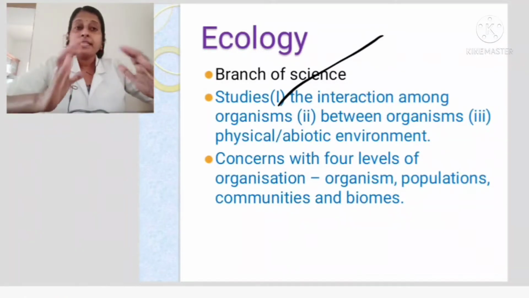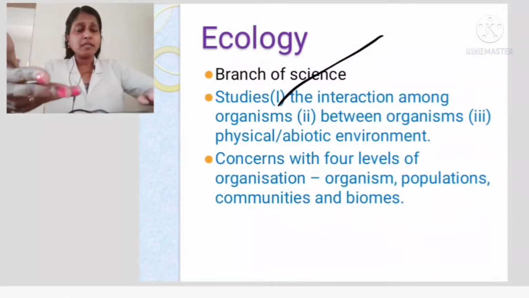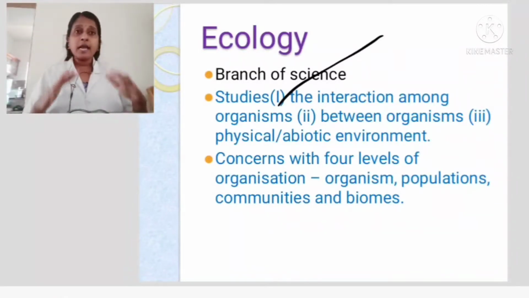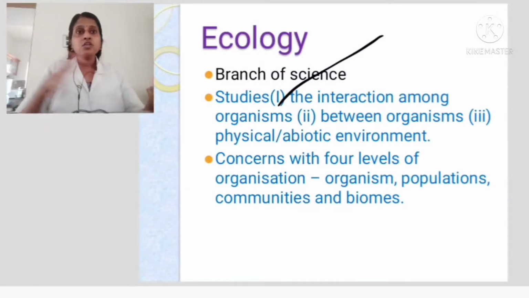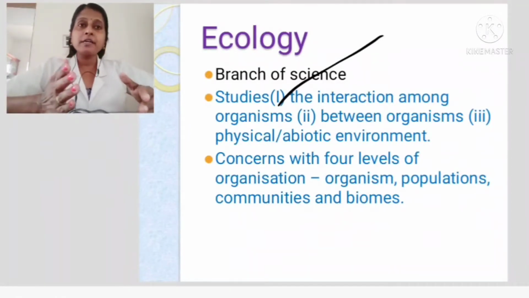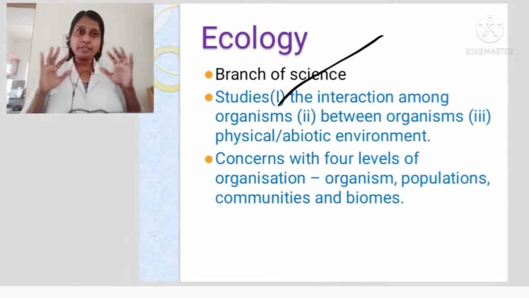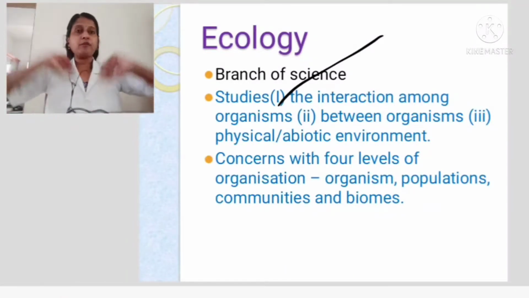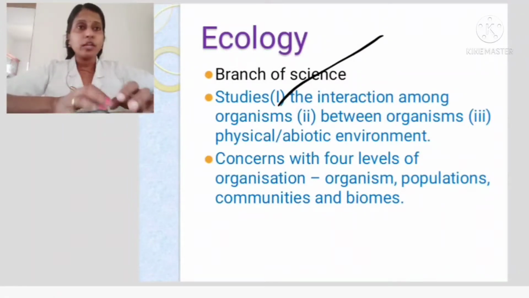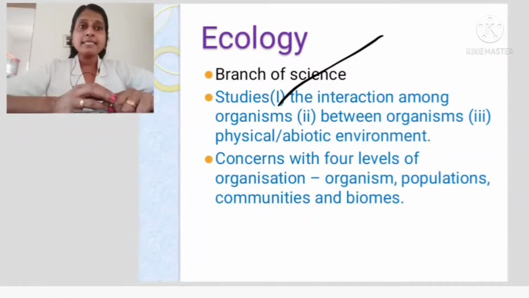Thereafter, between organisms, how we are depending on plants and how plants are depending on us and how we are depending on other animals. So the interaction between organisms also comes under ecology. And along with this, there is the interaction of these organisms with the abiotic environment. What is the abiotic environment? Non-living things. What are the non-living things? It can be soil, it can be water, it can be air. That interaction we also call ecology.